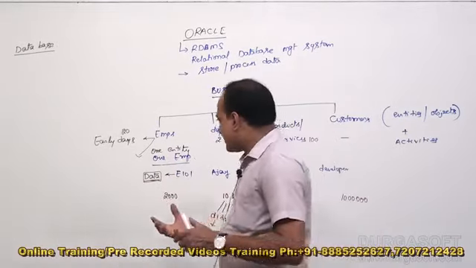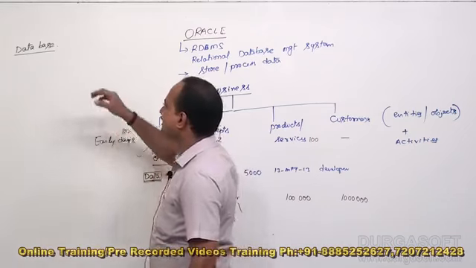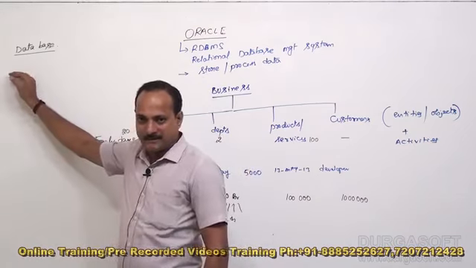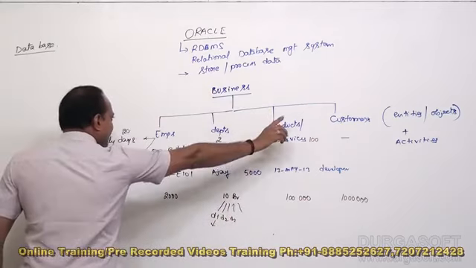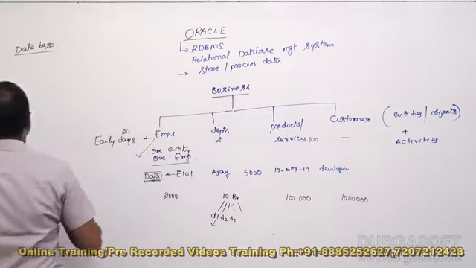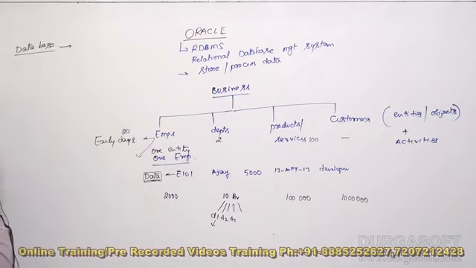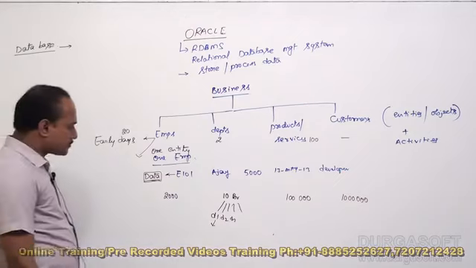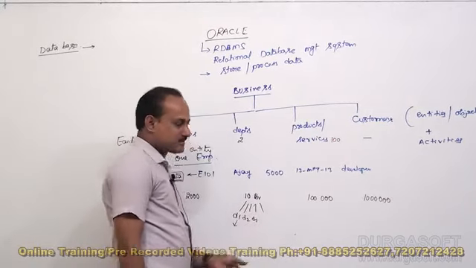So you are taking the information of all entities and saving it under one place. All the information related to all entities within the business, I am saving under one place. That is called a database. Database is a collection of information of all entities within your business.